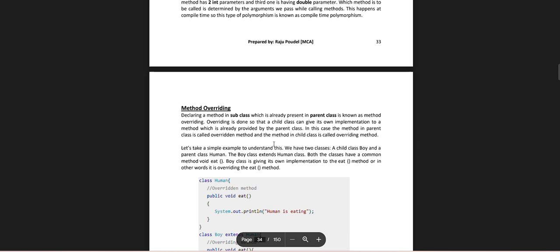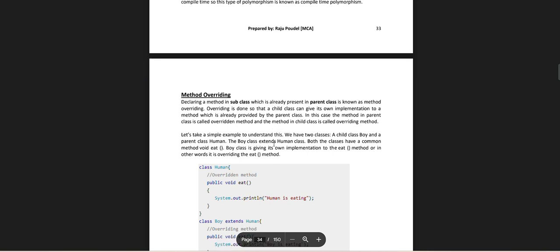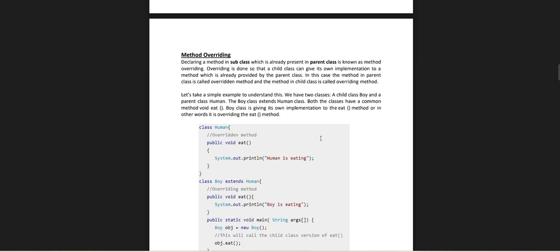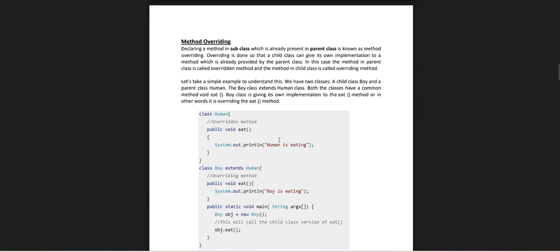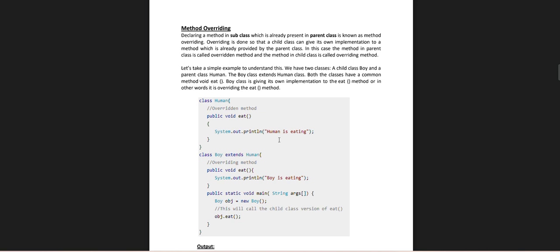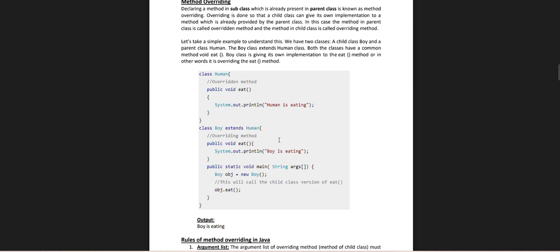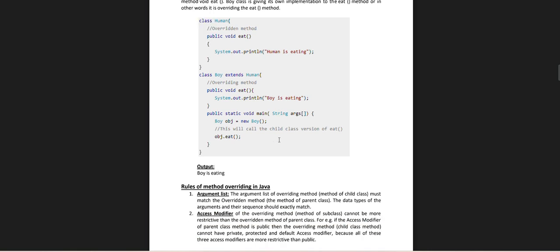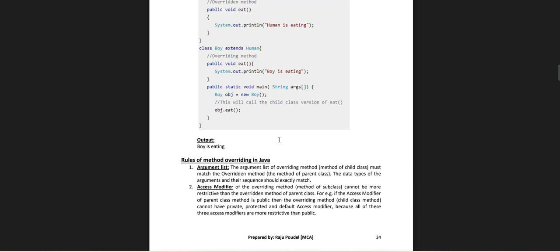Both of the classes have a common method, eat. The Boy class is giving its own implementation to it, and this is method overriding. Class Human has the method public void eat that prints "human is eating". Class Boy extends Human and overrides the method public void eat that prints "boy is eating". In main, Human obj = new Boy, and this will call the child class version of eat. Output: boy is eating.